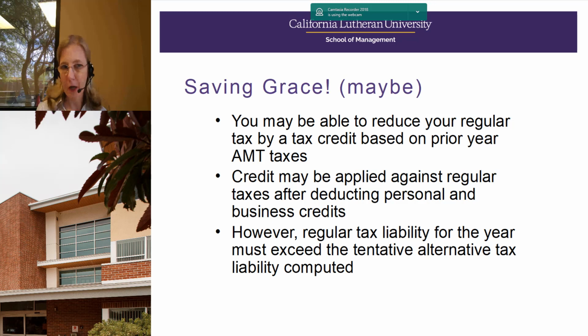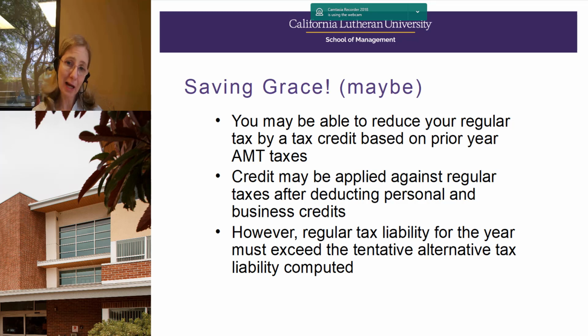So I've given you all the bad stuff. Is there any good news? You may have heard of alternative minimum tax credits. They do exist. So when your regular tax is greater than your alternative minimum tax, you can use an AMT credit from the prior year to offset regular tax. The problem is that not everything that causes AMT will generate a credit. So I mentioned the preferences and the adjustments. Typically a preference, which is that permanent add back, is not going to generate a credit. It's only the adjustments that are going to generate credits.